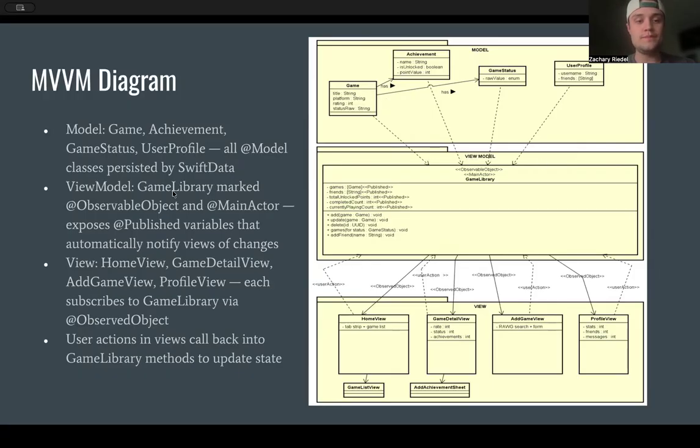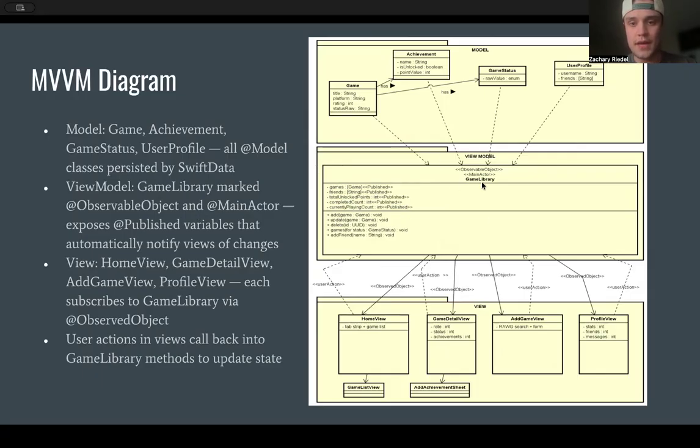And then we have the view model below it. That is GameLibrary, marked as an ObservableObject and with the MainActor, because that's where everything is going through. And it exposes the published variables that automatically notify views of changes. So these are published for games, friends, total amount of points, completed count, currently playing count. All those are tracked through your profile and should be updated whenever something is done. And we have the operations, obviously, of add, update, delete games, and then add friends. All of these published ones are stuff that should be changed immediately and stay consistent throughout the whole database.